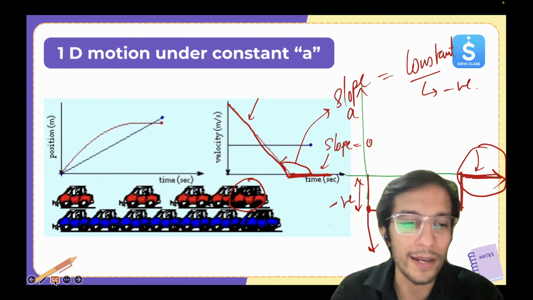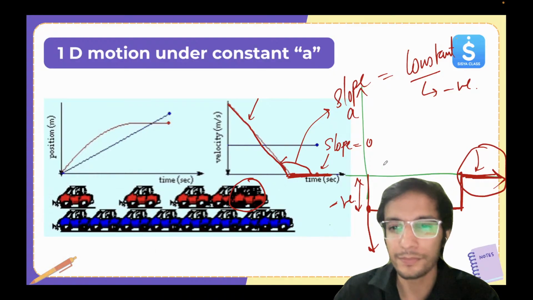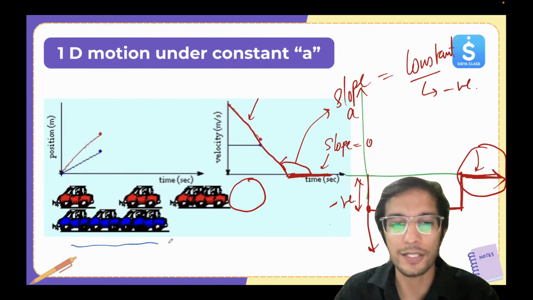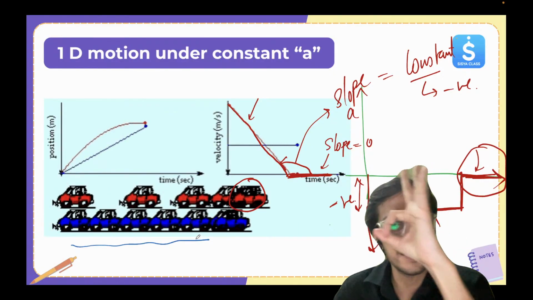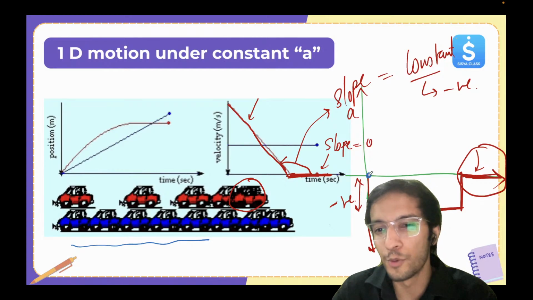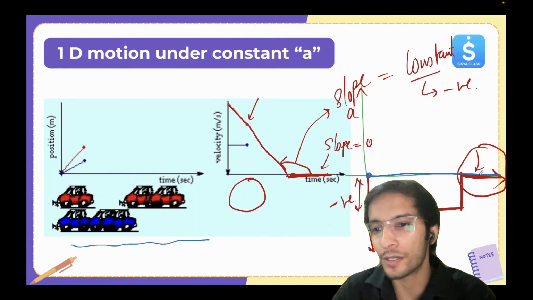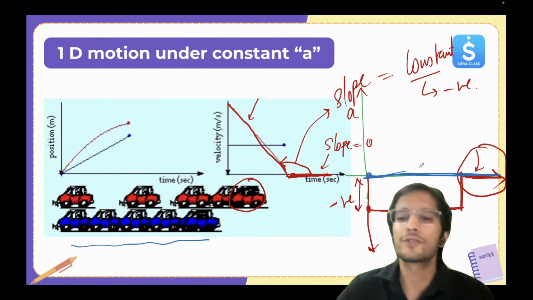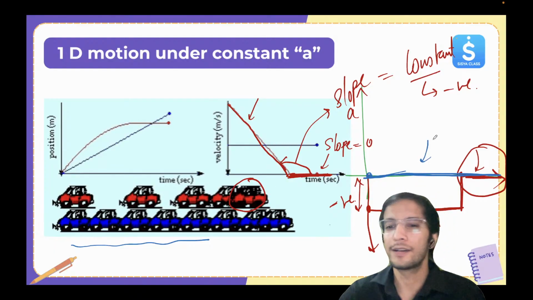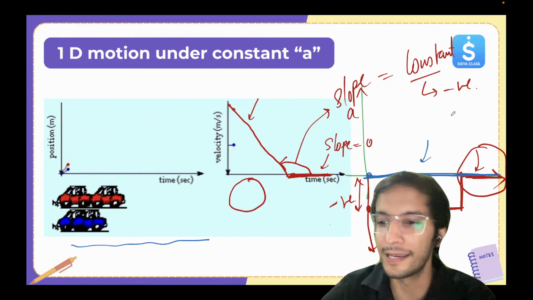Now let's look at the blue one. How will the blue one look? Here velocity is constant, acceleration is zero. So the blue graph will be like this throughout, at zero value. So that's how the AT graph is going to look like. I hope this is clear.